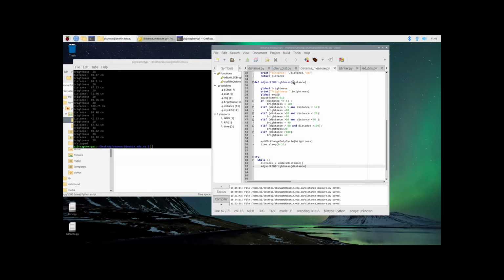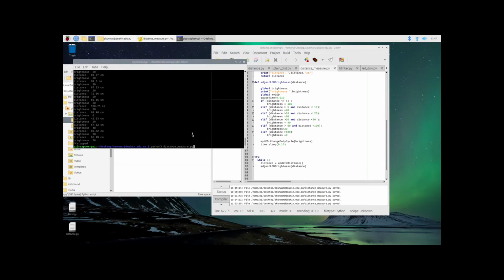When this distance is passed as input, it will do some calculations. If the distance is less than 5 centimeters, the brightness will go to the most bright, which is 100, and as the distance gets farther, the LED brightness goes less bright, and when the distance is more than 100 centimeters, then brightness goes to 0, which means off. I will run the code, and then we can have a look at the LED and distance to see if it is working accordingly.